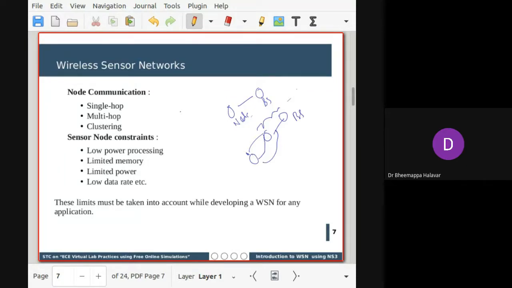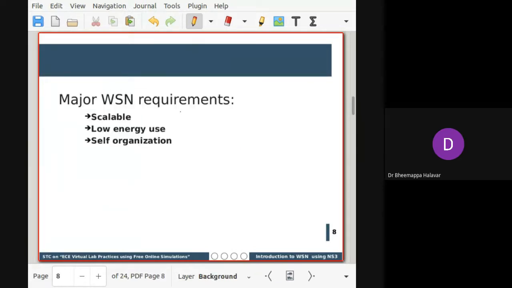So we need to design for network lifetime. If you're doing any research with respect to WSN, the basic metric used is how you improve the performance of a network, for example network lifetime. When you are trying to design any wireless sensor network, what major requirements should it satisfy? Basically it should be scalable. As the number of nodes in the network increases, it should be capable of handling them, and it should not reduce the overall network lifetime. It should maintain an appropriate network lifetime.